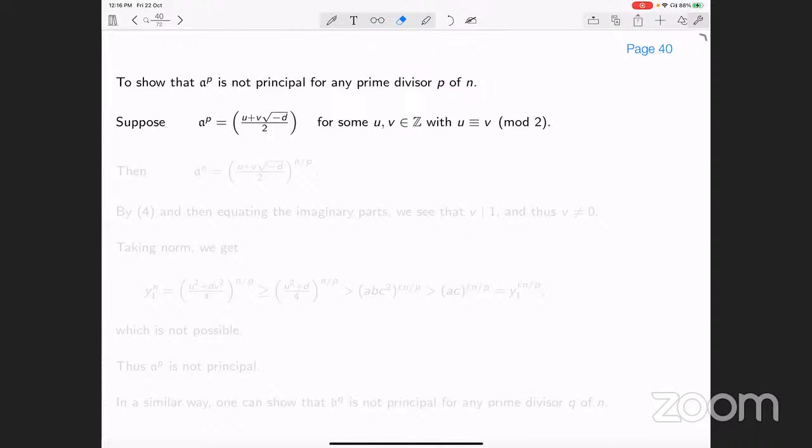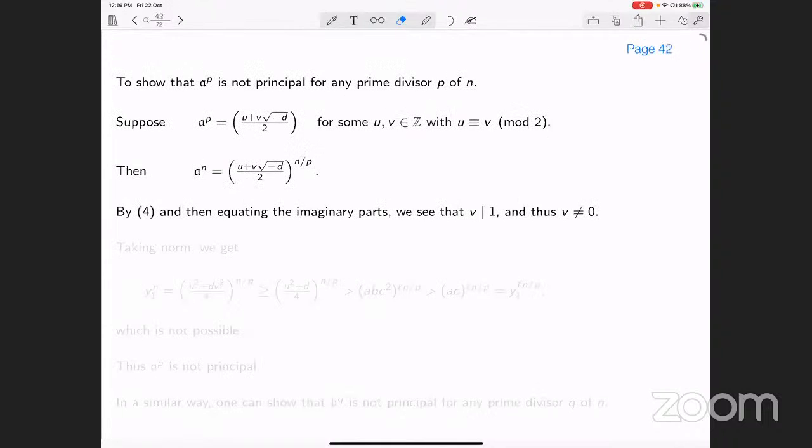So A to the power P is U plus V square root of minus D by 2 for some rational integers with the same parity. Suppose it happens, we will arrive at a contradiction. Now, this means that A to the power n is nothing but U plus V square root of minus D by 2 to the power n by P.